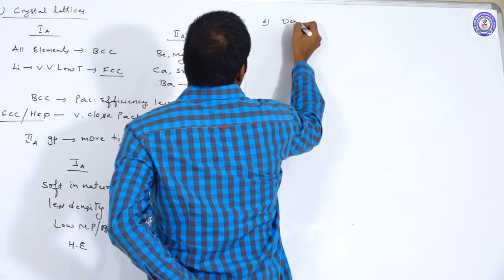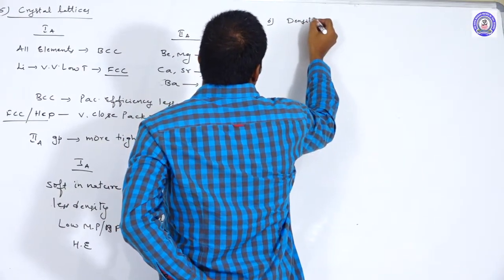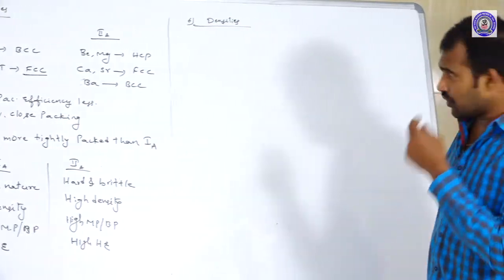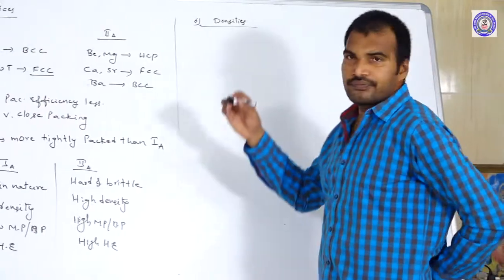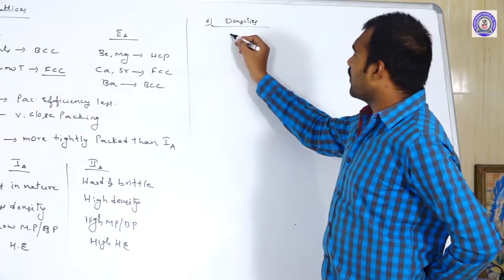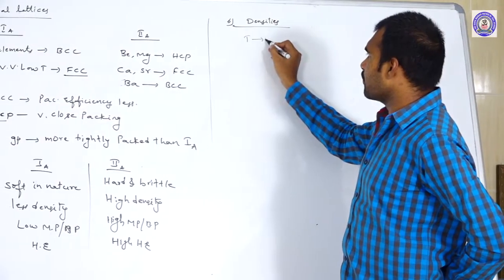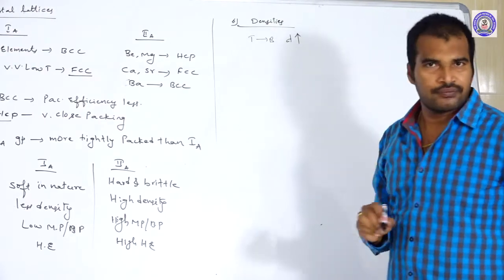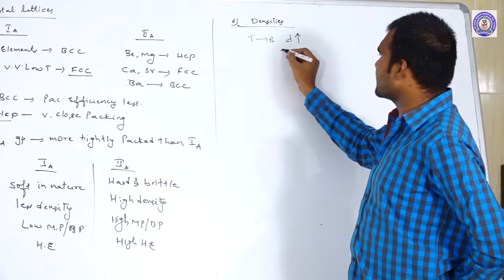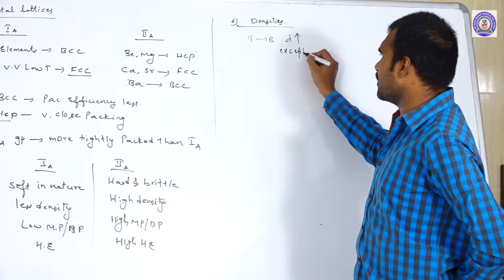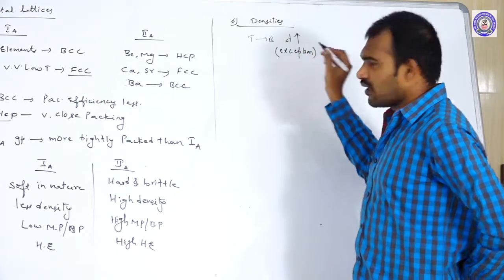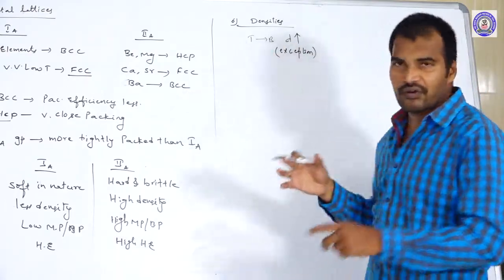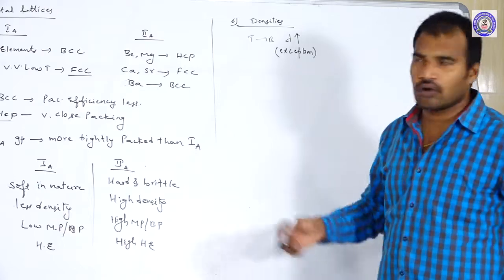densities of the 1A group elements and 2A group elements. In general, when you go from top to bottom in 1A group elements, the densities usually increase, with one exception. First of all, since it increases from top to bottom, what is the expected order of densities?